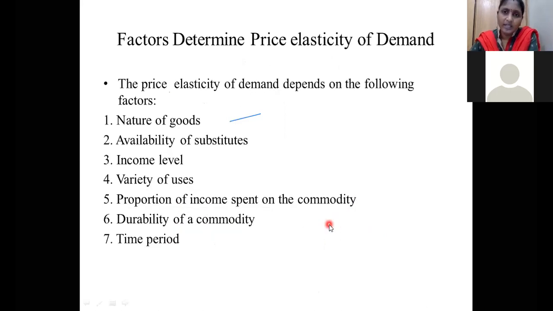Hope you understood what is meant by cross elasticity. Till now I have explained the 7 marks question: what is elasticity, what is meant by elastic and inelastic, types of elasticity of demand, and different phases in price elasticity and income elasticity. Next I am going to discuss a concept which you already know, and I have explained it many times. So with respect to this, how we have to write this.